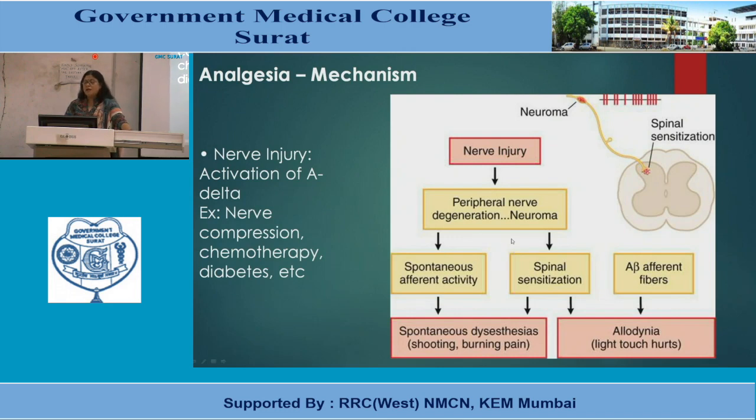Even A beta afferent fibers get activated, where there is one phenomenon known as allodynia. That means even a stimulus which is not painful hurts, and this condition is called allodynia. So there could be spontaneous dysesthesias, or a decreased threshold for pain perception.